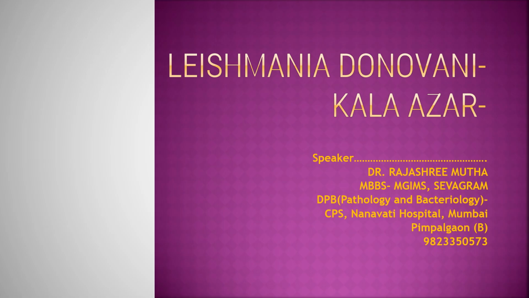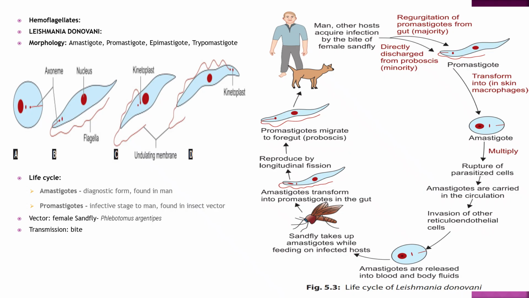So the diagnosis is Kala Azar and the causative agent is Leishmania donovani. Leishmania donovani, the morphological forms are four: amastigote, promastigote, epimastigote and trypomastigote. The life cycle, amastigote form is a diagnostic form found in man. Promastigote, infective stage to man, found in insect vector. So vector is female sandfly and the species is Phlebotomus argentipes. Transmission is bite of the sandfly.